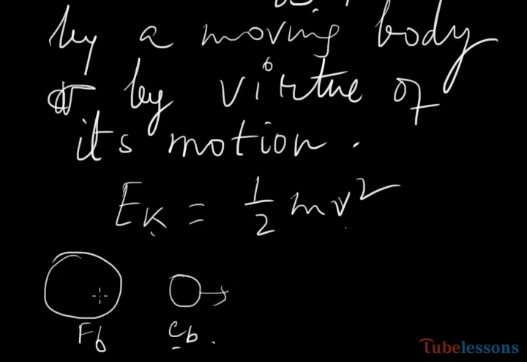And if a football is kicked and strikes you, it will be more painful because the kicked ball gains more kinetic energy due to its motion, due to its higher velocity. So this is about kinetic energy, and keep in mind that its formula is half mv square. And potential energy can be converted into kinetic energy, and kinetic energy can be converted into potential energy.